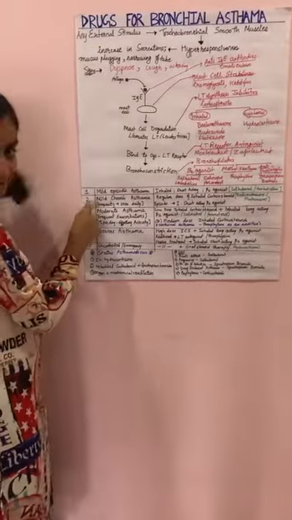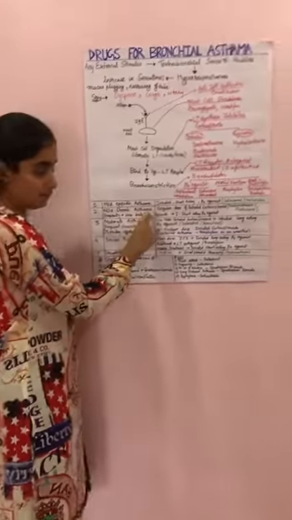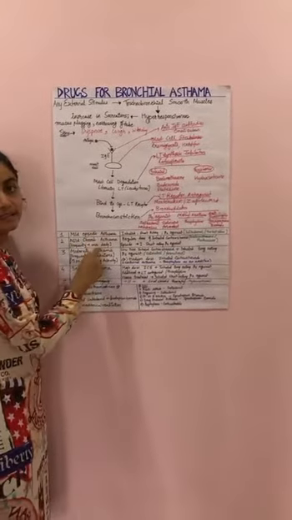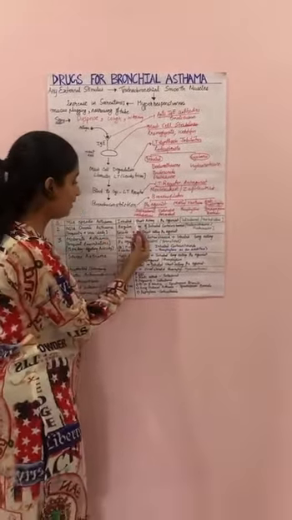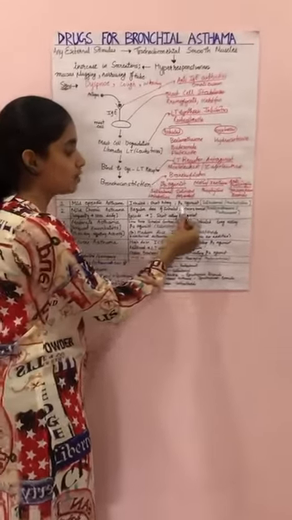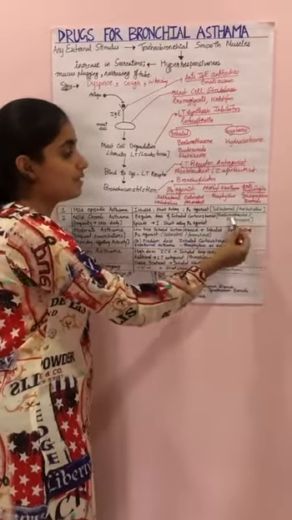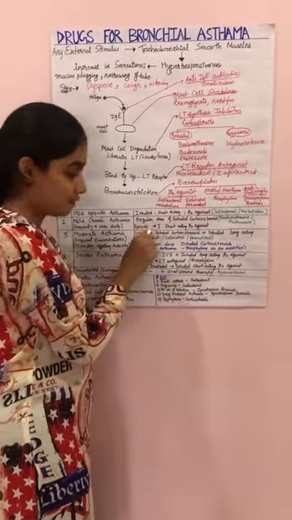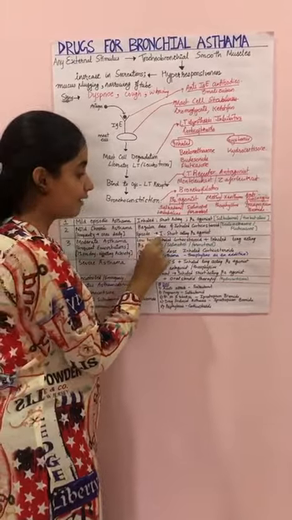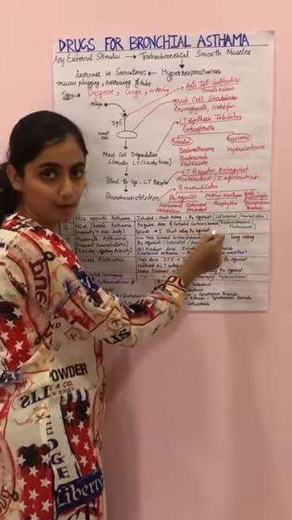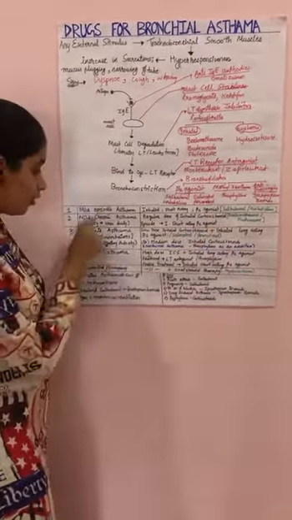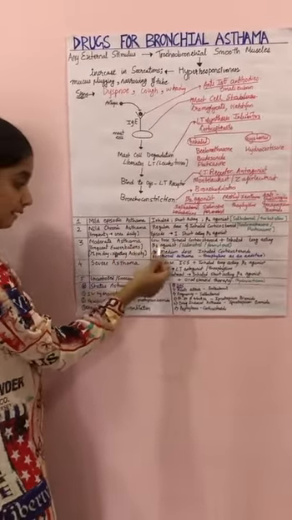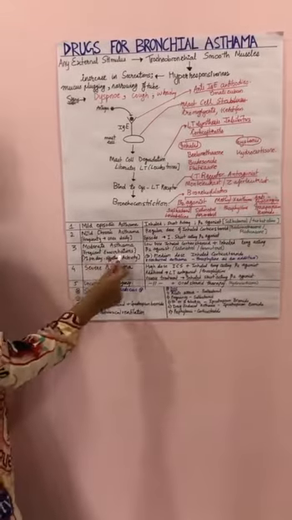Then the second step is for mild chronic asthma, which means the frequency is more than this, but less than once per day. In this, we give a regular dose of inhaled corticosteroids, that is beclomethasone or fluticasone, and whenever there is an attack of asthma, we give inhaled short-acting beta-2 agonists. The third category, moderate asthma, is when there is frequent exacerbation of symptoms, that is, symptoms occur more than once daily.